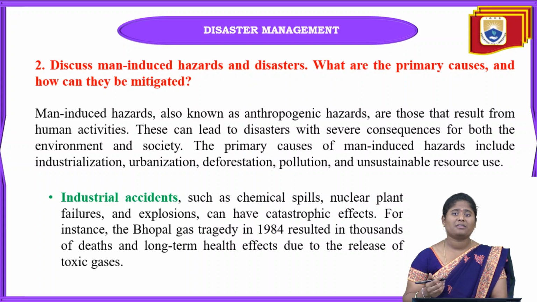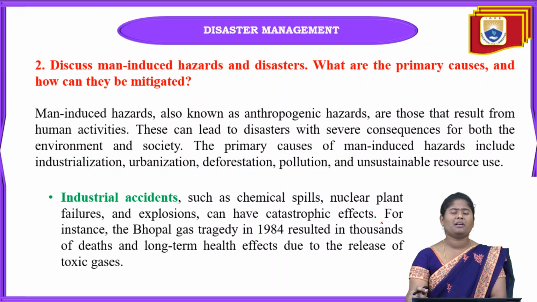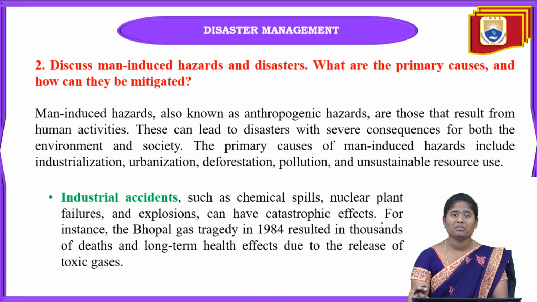For example, we can say the Bhopal gas tragedy. At the time of this tragedy, so much chemical was released from the Bhopal gas industry. When that harmful gas goes into the atmosphere or the air, automatically when people inhale that type of harmful or toxic gases, they face death also.